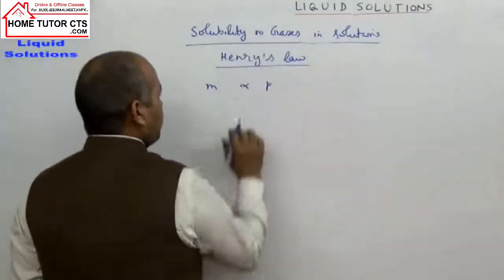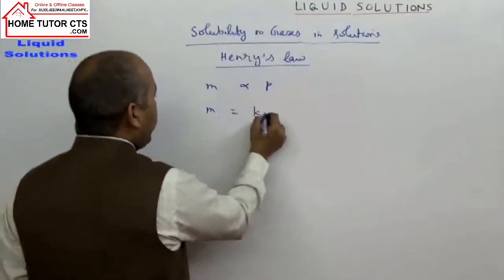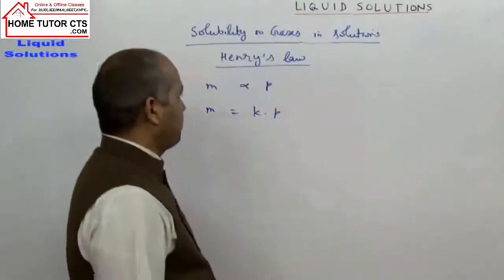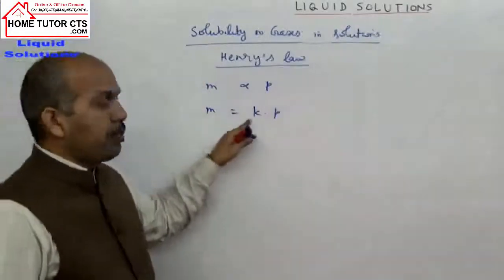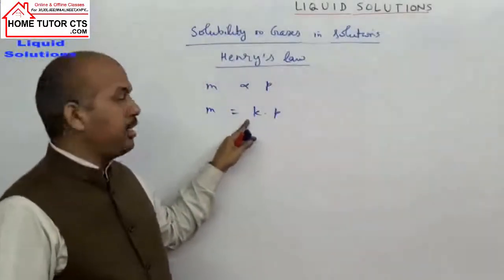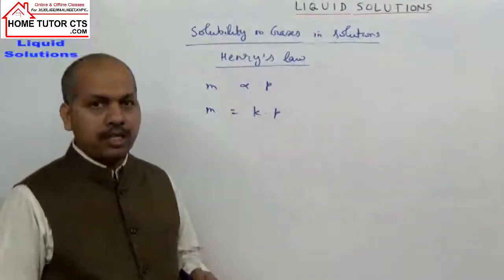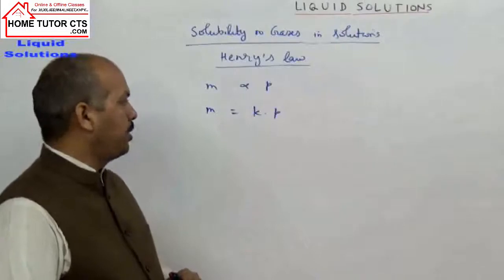proportional to pressure. If I remove the proportionality, I can write m equals k into p. K can be taken as the constant of proportionality. So the mass of the gas dissolved is directly proportional to pressure as per Henry's law.